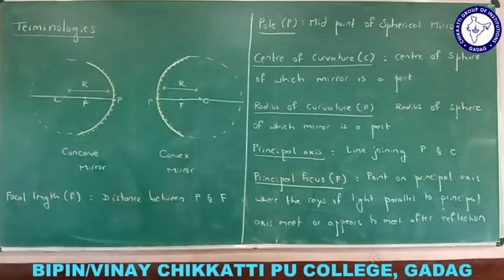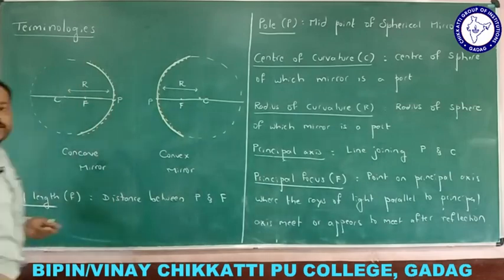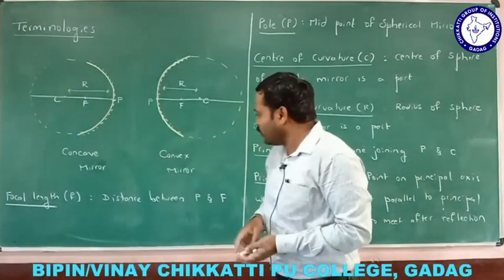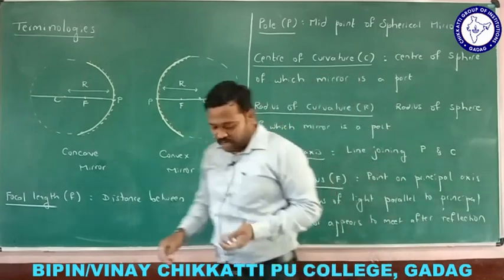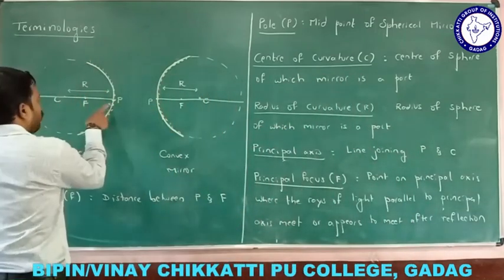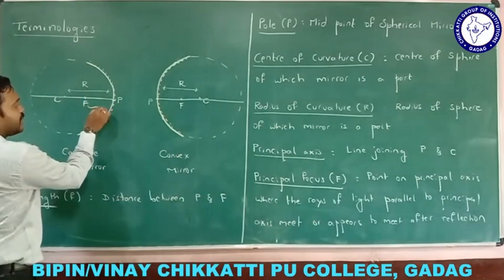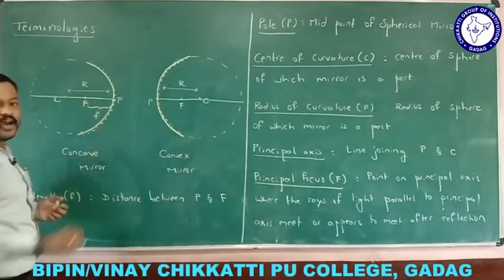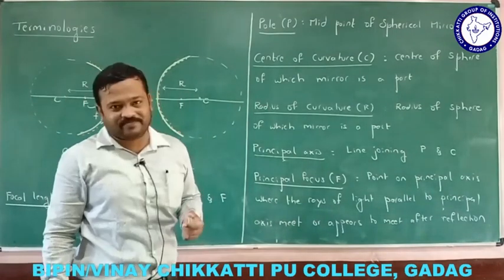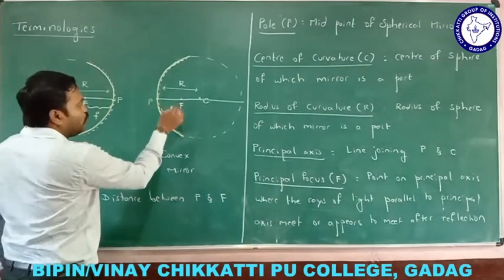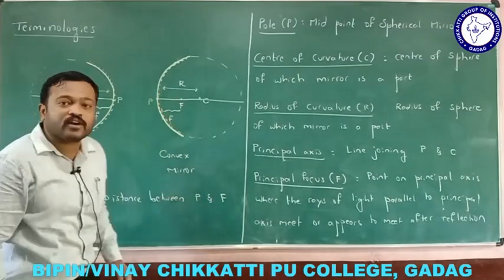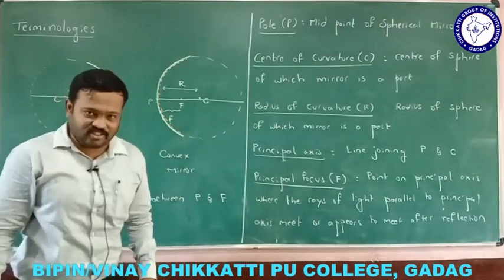Now the next terminology I will be using is focal length. What is focal length? It is the distance between the pole and the principal focus. Okay, where is that now here? Here. This is the pole and this is the principal focus, and this distance is called the focal length of the mirror. Okay, where is the focal length here? This is it, right. So the distance between the pole and the principal focus is called the focal length.